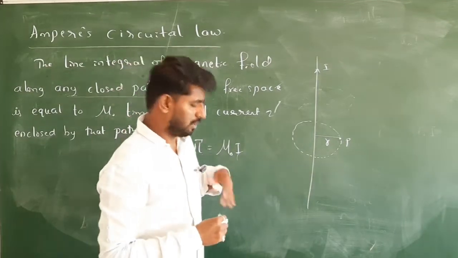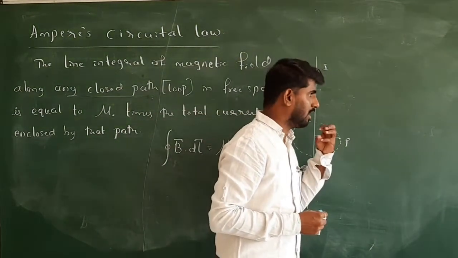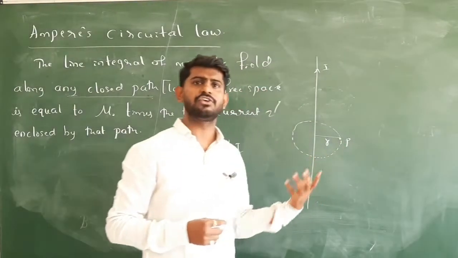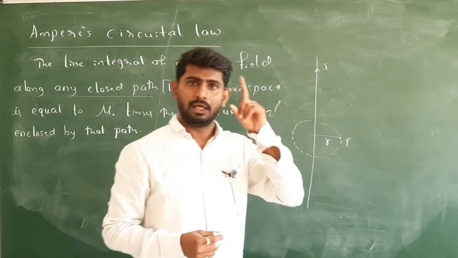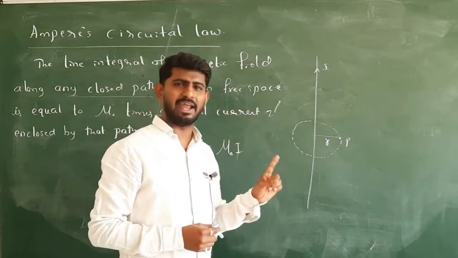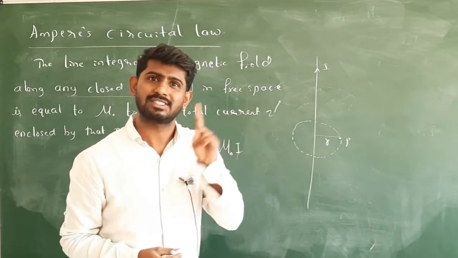So can we draw the loop only, circle only? No, you can draw a square, you can draw a cylinder. So we should draw a regular shape, any regular shape that suits that condition.